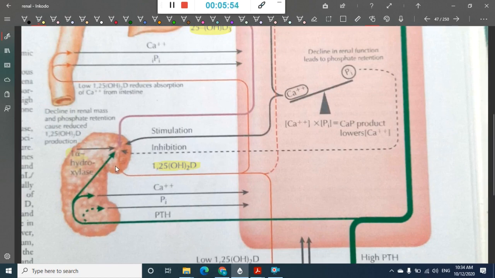This is the process that is occurring in the kidney. But here, because of the decreased renal mass due to chronic kidney disease, this will lead to phosphate retention and it causes reduced 1,25 dihydroxy vitamin D production. So this vitamin D is decreased.